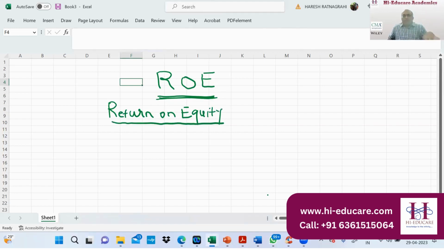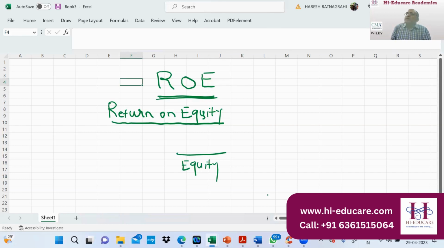Obviously, for any businessman, if I tell you let us invest in the business, obviously you will ask how much return I should get. That's very important; my return is very important. Similarly, from the shareholders' point of view, for return on equity, when we interpret the ratio, the denominator is equity.